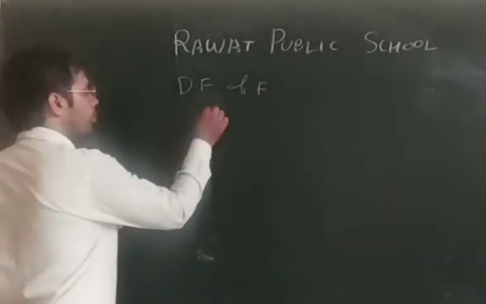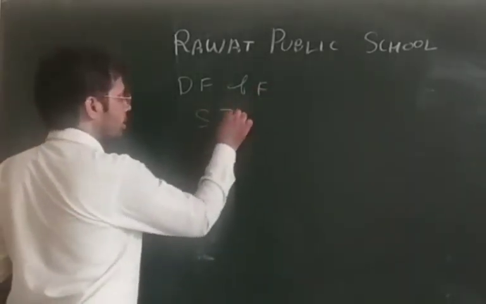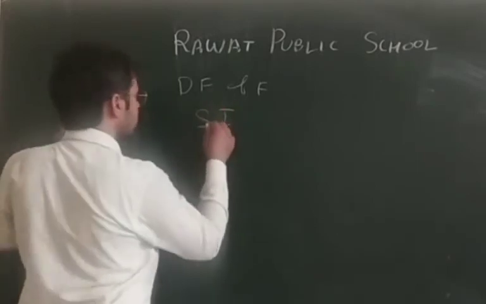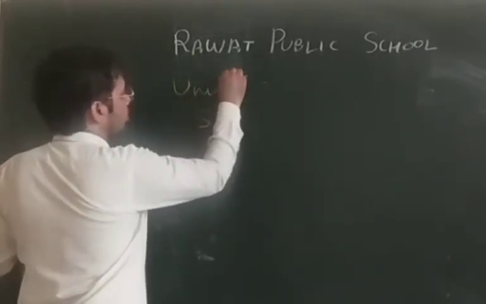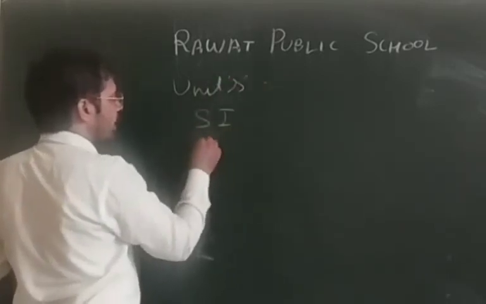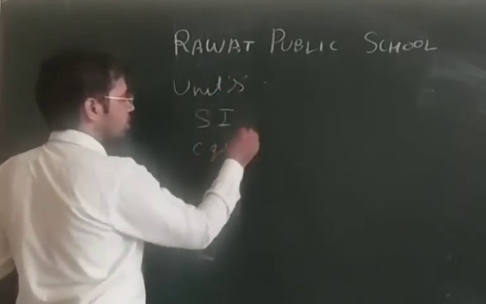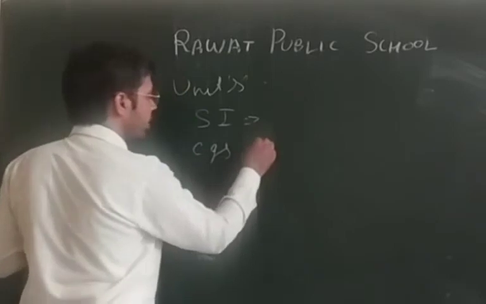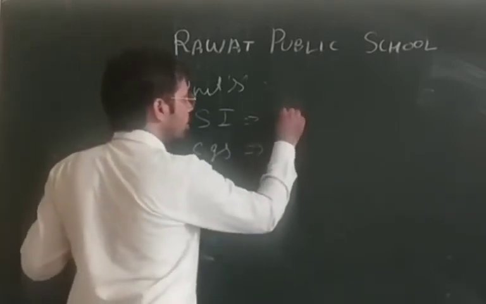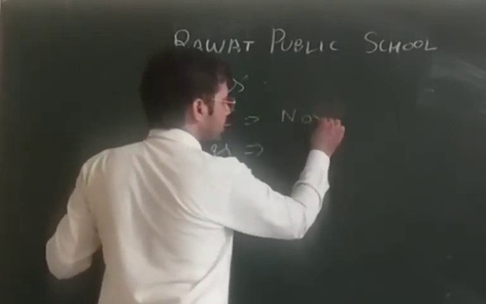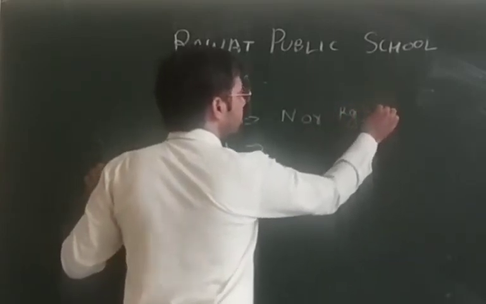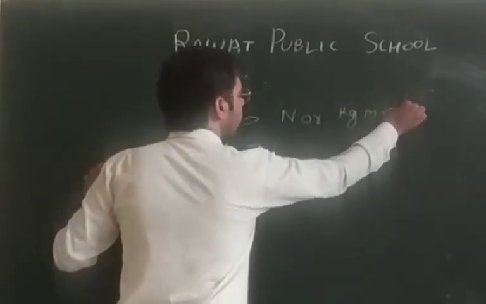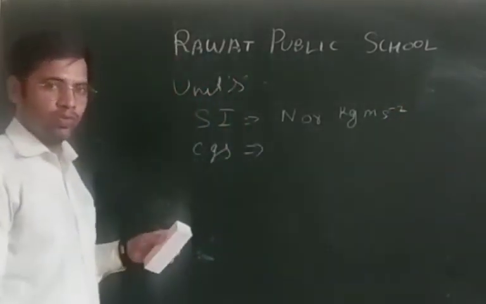Now this is quite important, that is the units of the force. Now in SI and in CGS both, in SI units force is Newton, or we can say it is kg meter per second square. That is the SI unit of force.